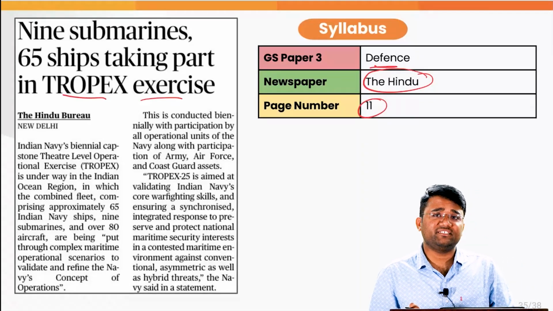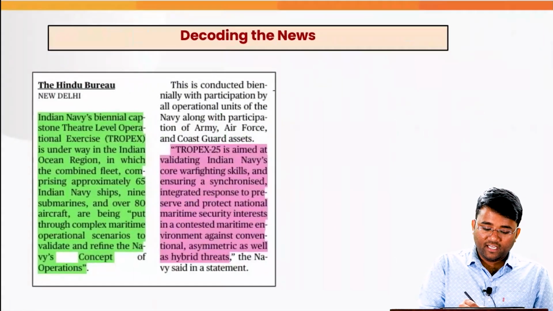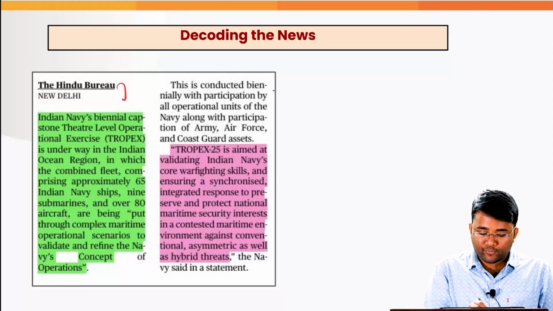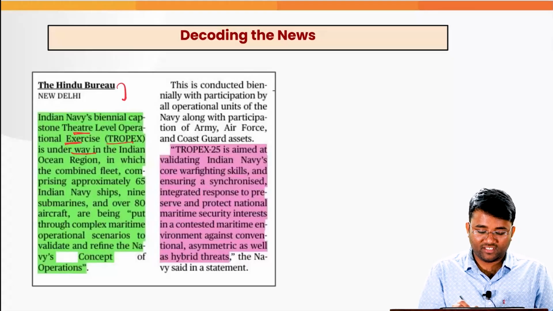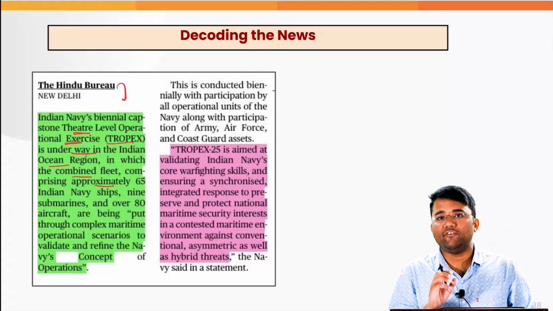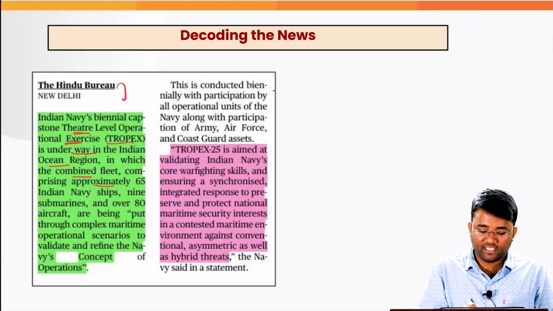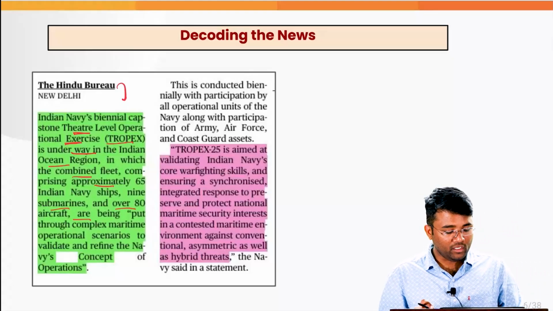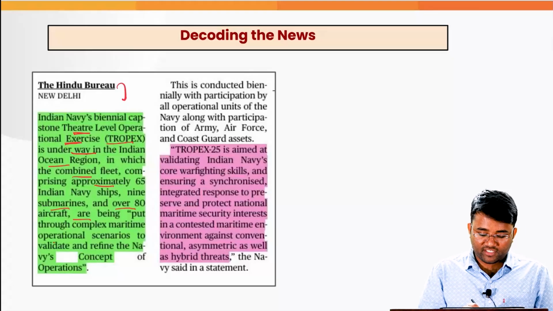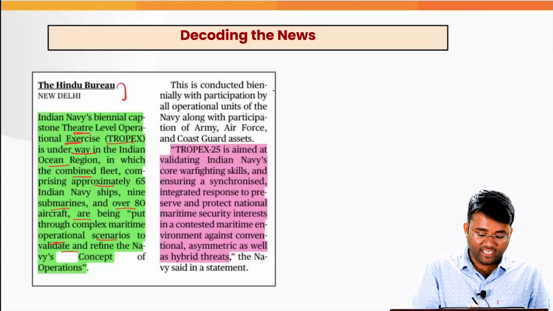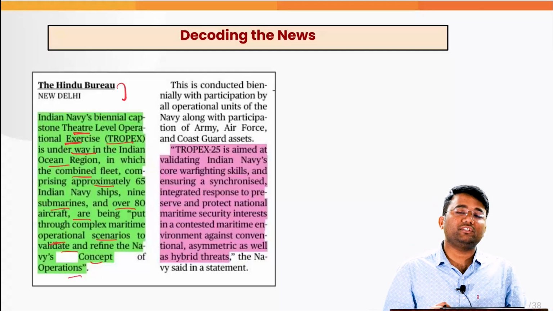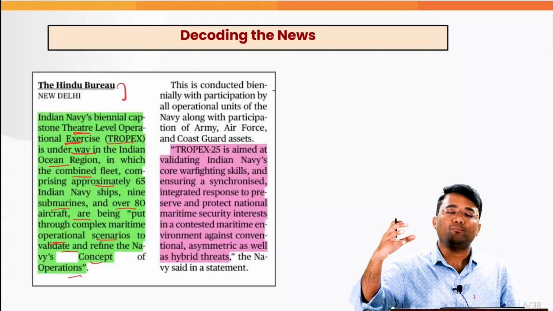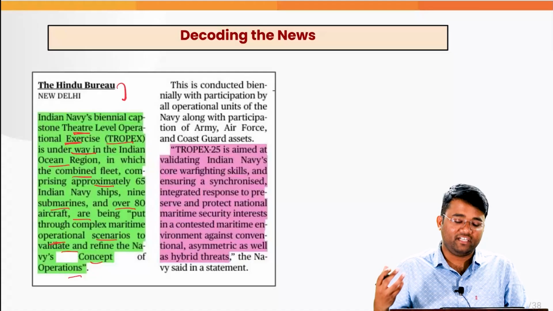Next topic is the TROPEX Exercise, which has appeared in today's The Hindu, page number 11, and this is related to your GS paper 3 defense. The Indian Navy's biennial capstone theater level operational exercise TROPEX is underway in the Indian Ocean region, in which the combined fleet comprising approximately 65 Indian Navy ships, 9 submarines and over 80 aircraft are being put through complex maritime operational scenarios to validate and refine the Navy's concept of operations, so that tomorrow if there is a contingency situation or if there is a need for support from the Indian Navy, they are battle ready.